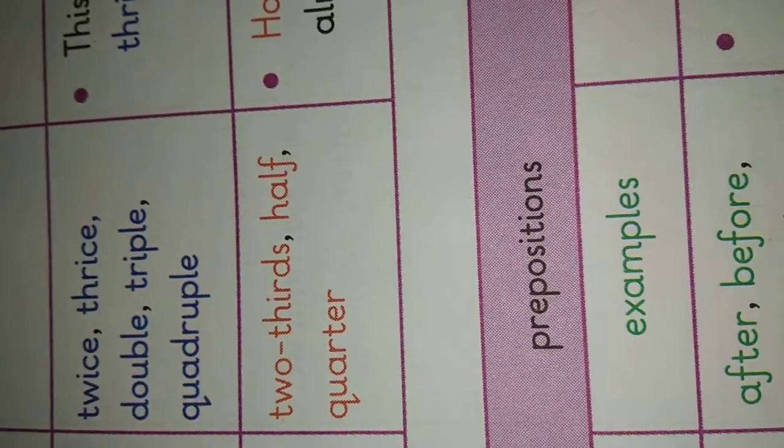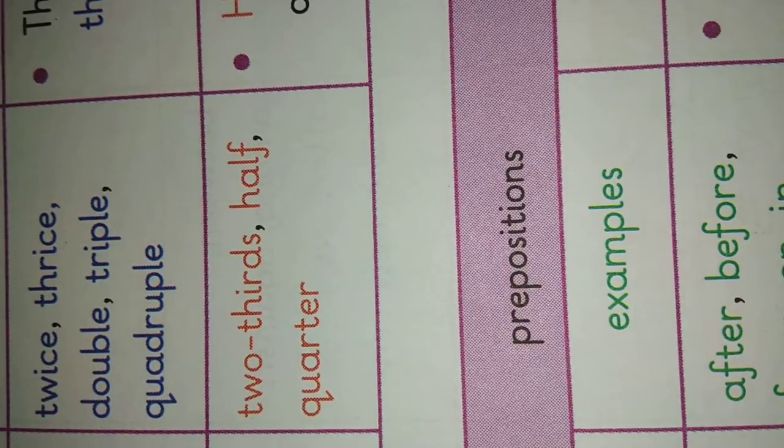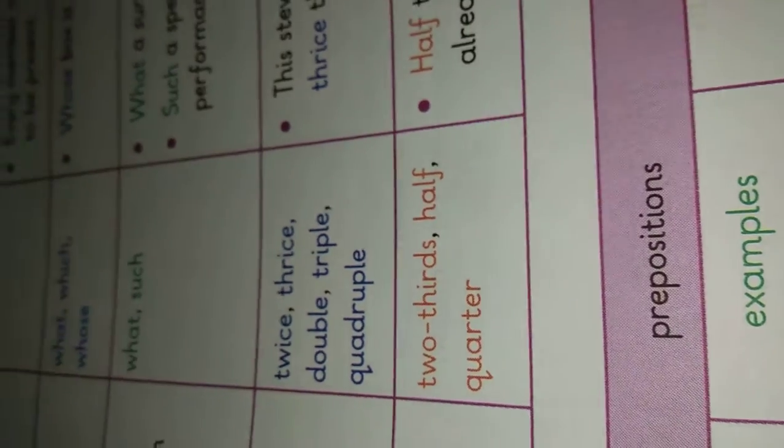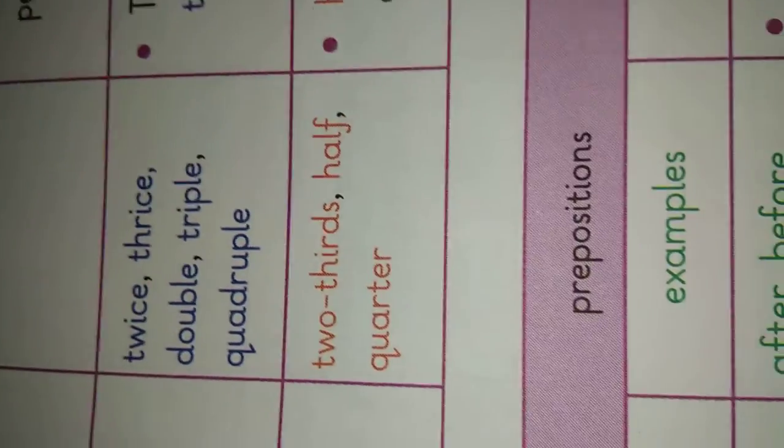See, these are the most common ones. There are still other common prepositions also, but they are not as common.